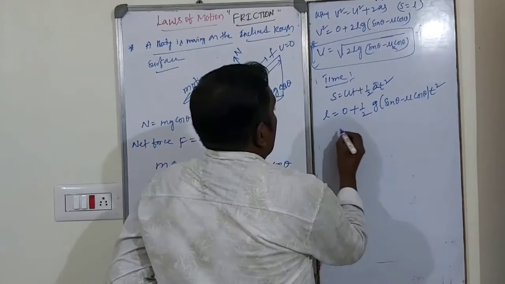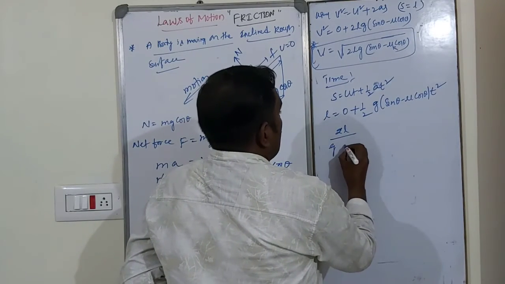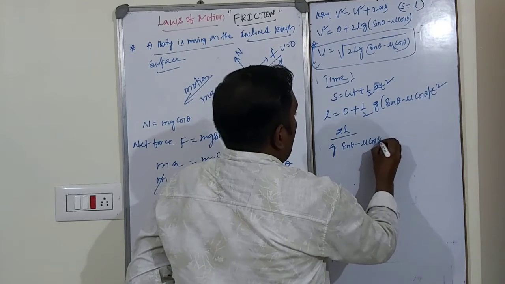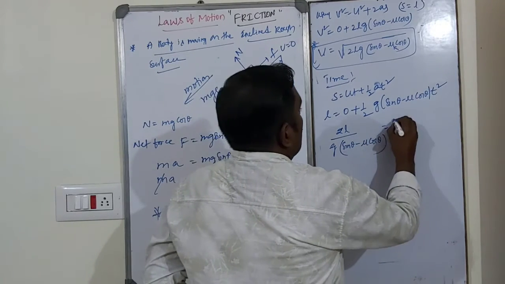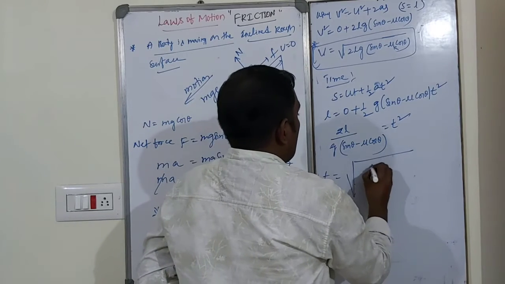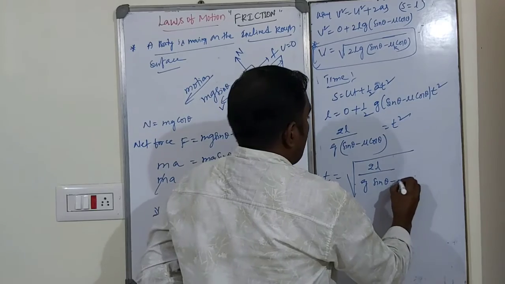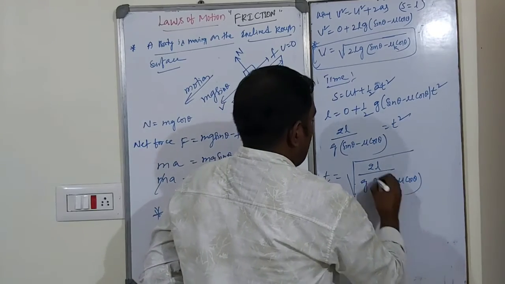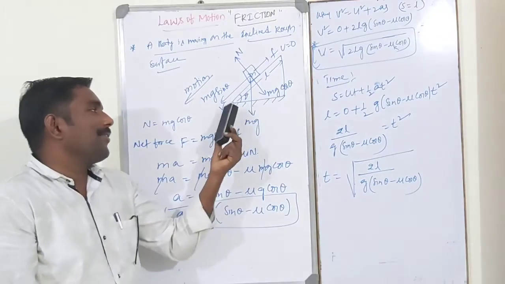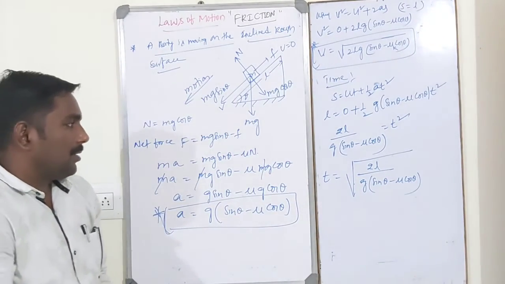On cross multiplication, 2L by g(sin theta minus mu cos theta) is equal to t square. So t is ultimately the square root of 2L by g(sin theta minus mu cos theta). So this is the time taken by the body to reach the ground on the inclined surface, traveling a distance of L, initially at rest. This is the time factor.